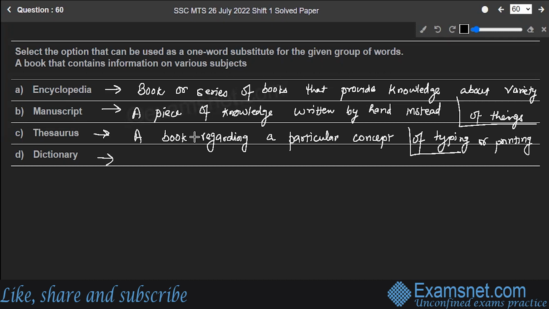Then the word dictionary, a reference book listing alphabetically terms or names along with the discussion of their meanings.